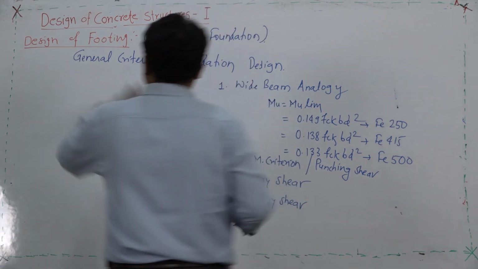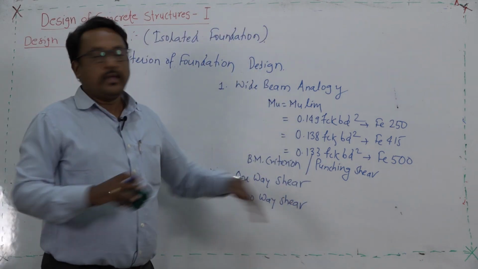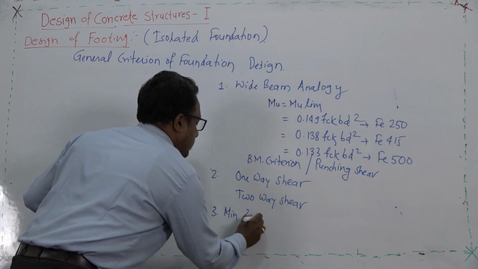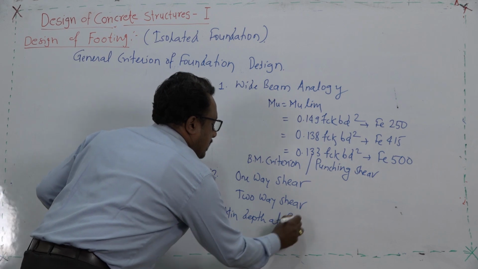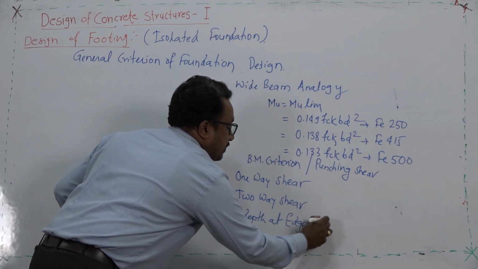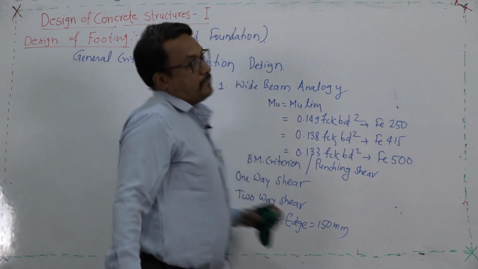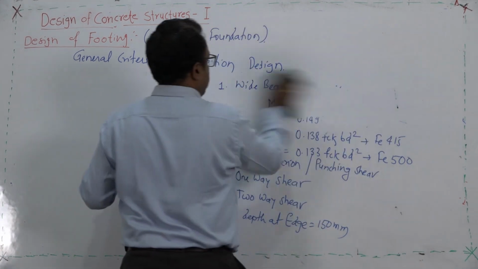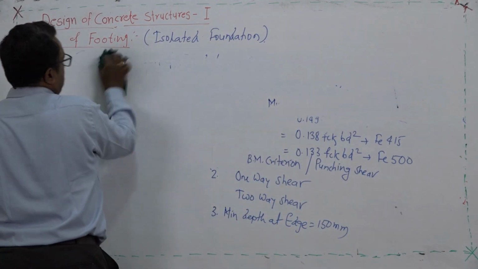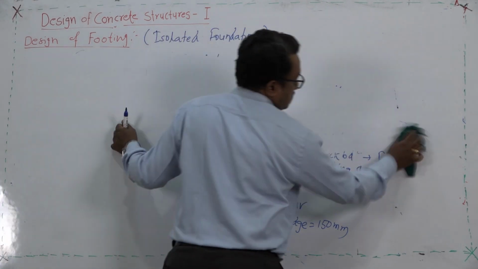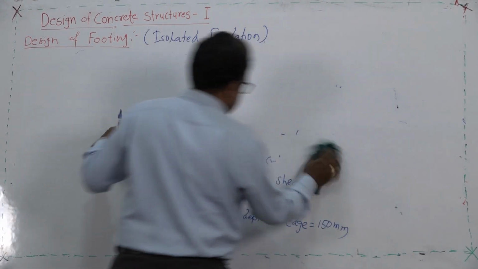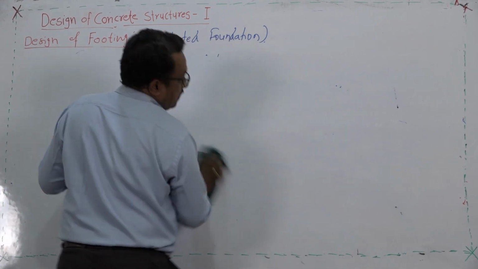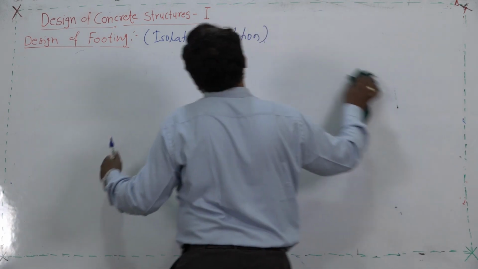So, these are the two other criteria one has to follow, and the last one is that the minimum depth at edge should be 150 mm. So, these are the general guidelines to be followed in the isolated footing design. So, let us understand this footing design in a broad view by considering one problem.